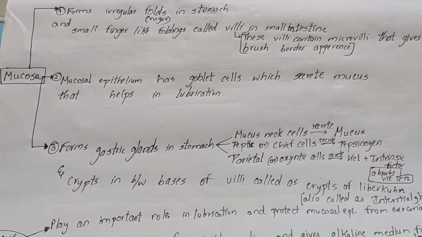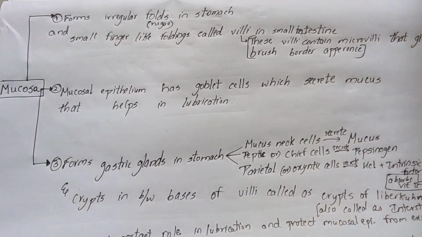The mucosa also forms small finger-like foldings called villi in the small intestine. These villi contain microvilli, which give the brush border appearance. It's a golden line of NCERT.